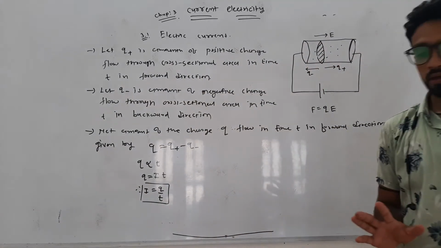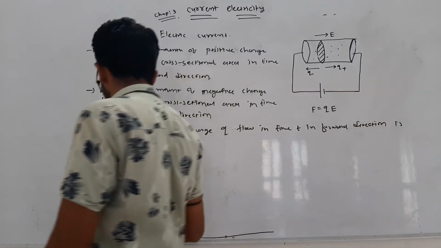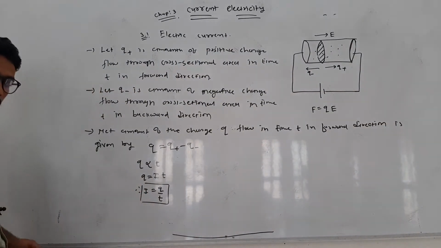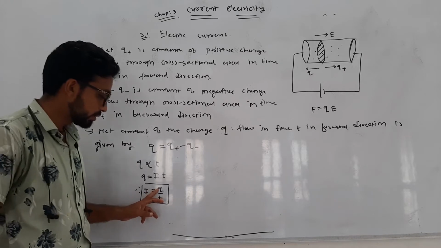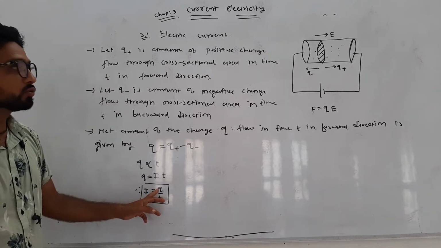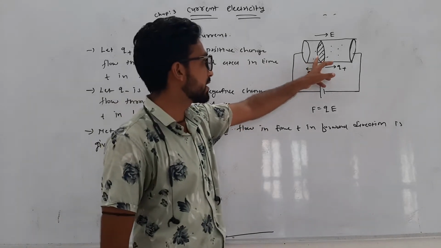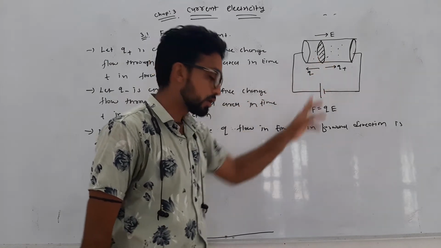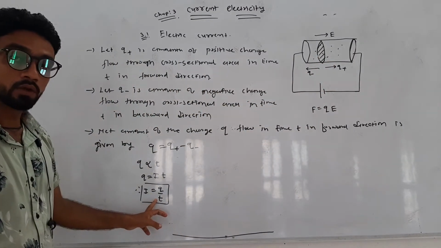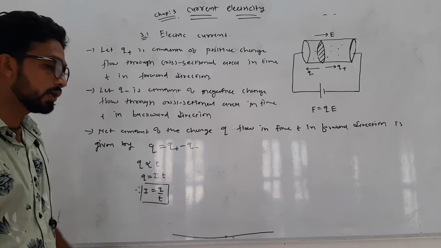Is it okay? Now what is the definition of electric current? When charge flows through the cross-sectional area of a conductor in unit time, that is your electric current.